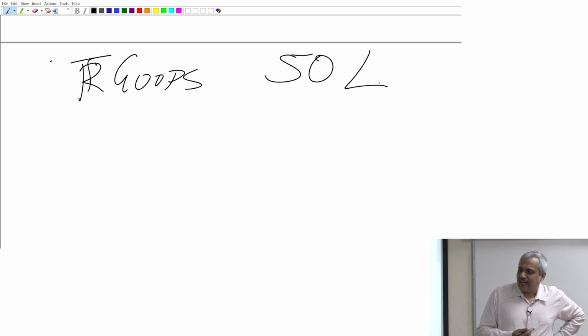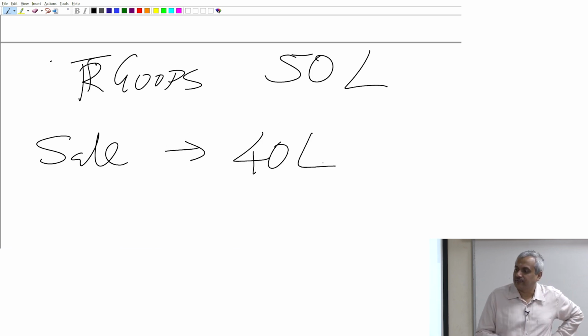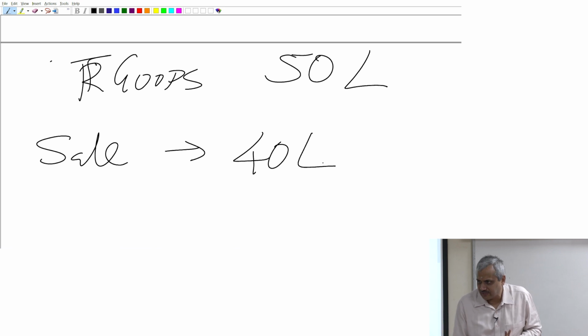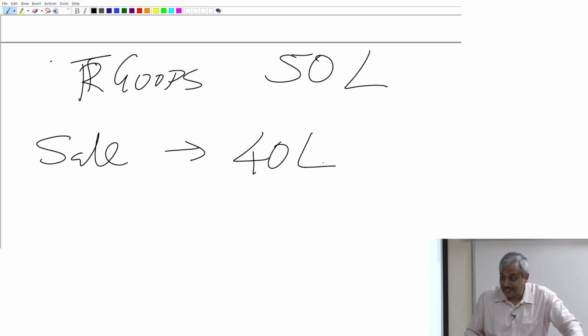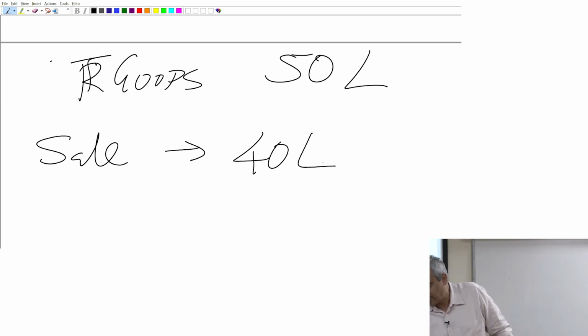Some problem, I have to sell it. Now what happens? In the income statement, the sale value that I will record is only 40 lakhs. I am selling it for 40 lakhs. Now the good that has gone out is worth about 50 lakhs. In that case, what is the net loss for you? The net loss that appears is basically 10 lakhs. That is what will get recorded. It will not get recorded separately as a trade discount, as a separate item on the price.